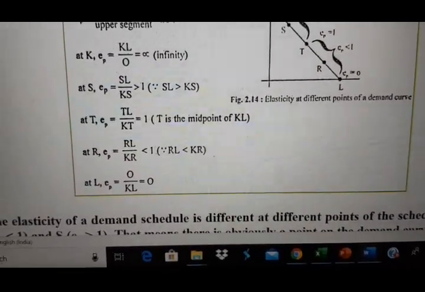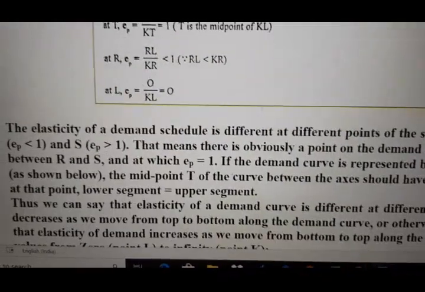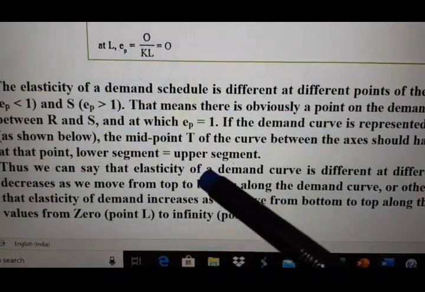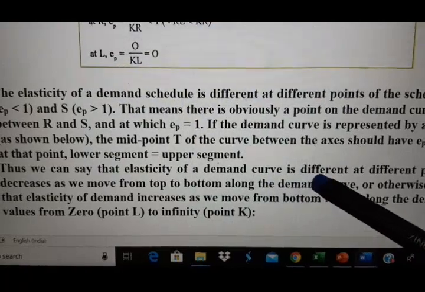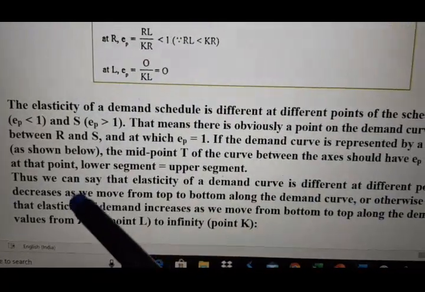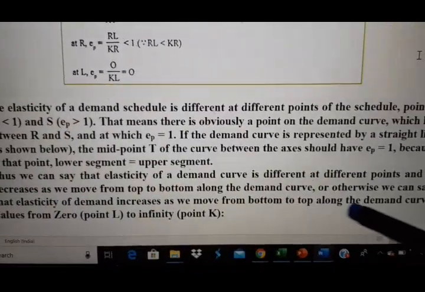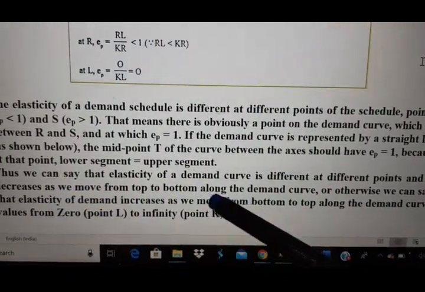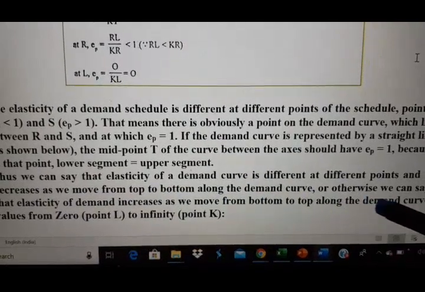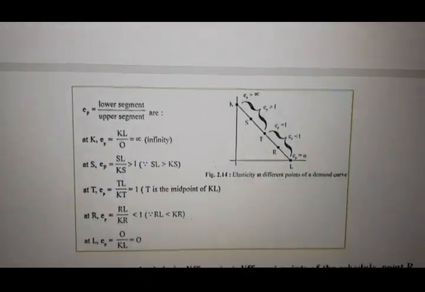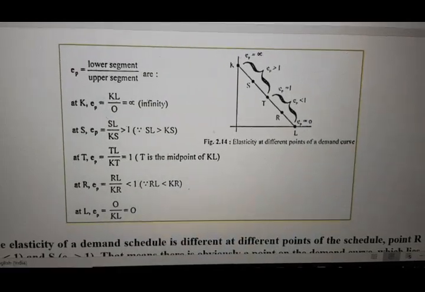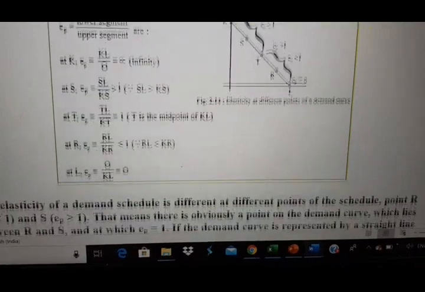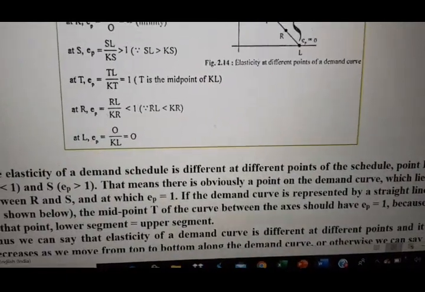Now I am just depicting it. See here, the same thing I have explained here. So thus we can say that elasticity of a demand curve is different at different points, and it decreases as we move from top to bottom along the demand curve. The elasticity is lesser than 1, then it is 0. So it is decreasing as we move down, and increasing as we move up.